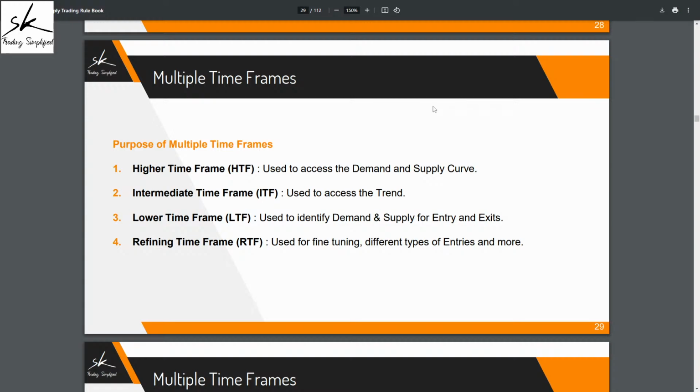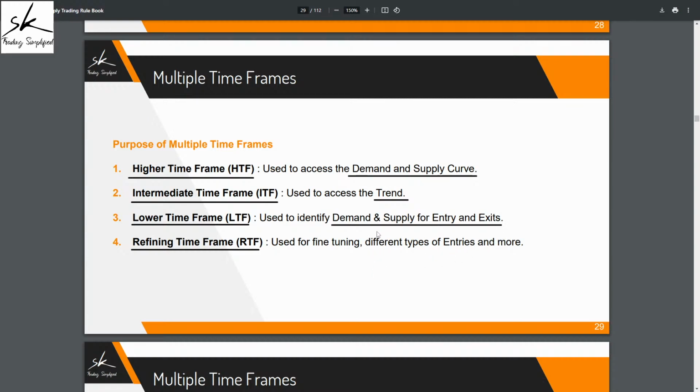We use a minimum of 4 different time frames, and we call them the higher time frame (HTF), intermediate time frame (ITF), lower time frame (LTF), and the refining time frame (RTF). Higher time frame is used for demand supply curve analysis, intermediate is used for trend analysis. On the lower time frame, we identify areas of demand and supply for our entries and exits.